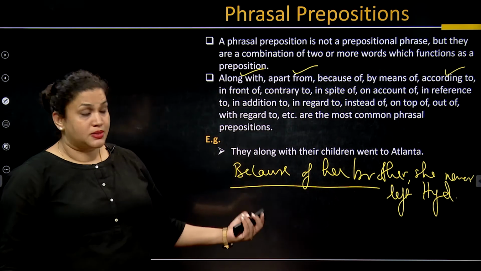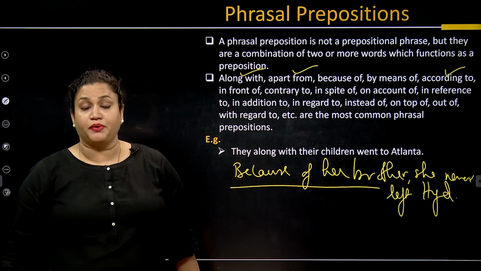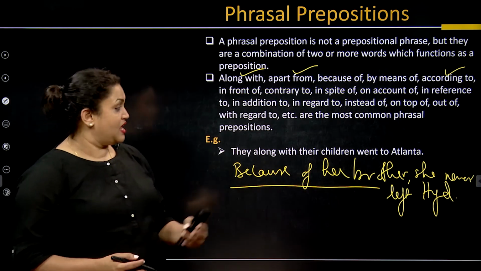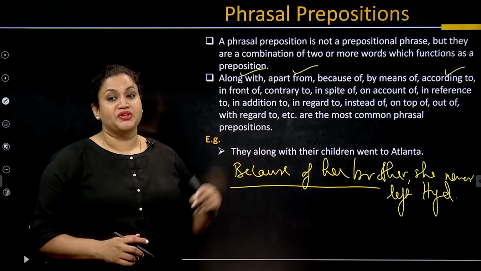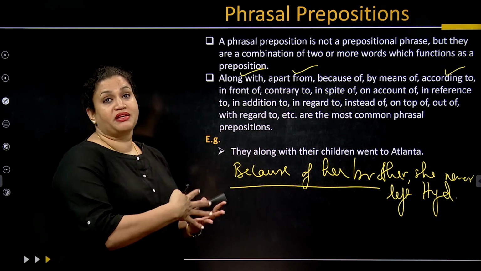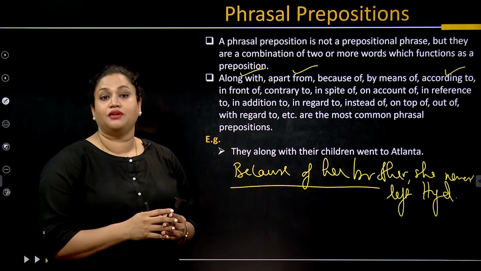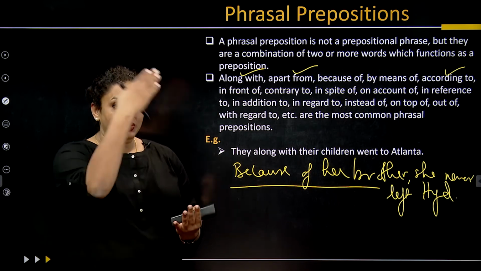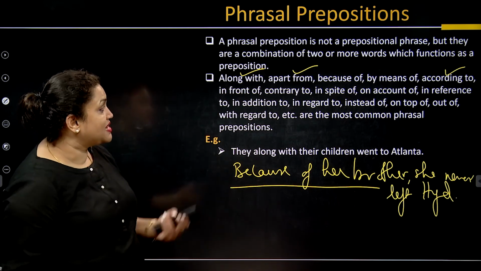Now, this is also a phrasal preposition, but this is a noun phrase because we're talking about something more. Because of her brother, she never left Hyderabad. Now, this can be used. This is basically a cause and effect sort of thing, used to talk about something that happened because of something else. The next one is contrary to.